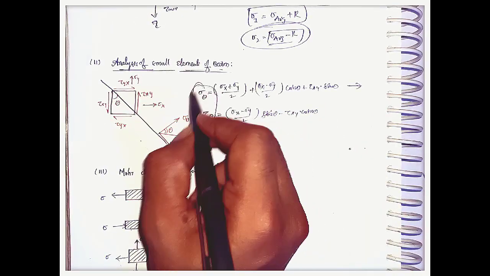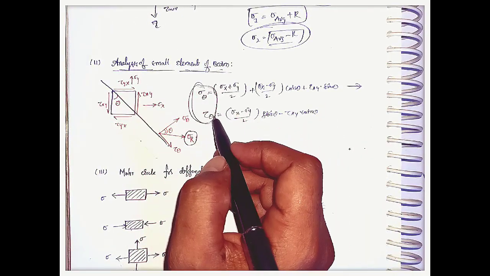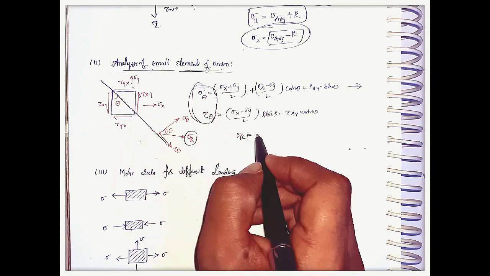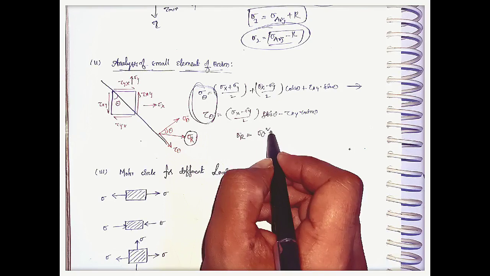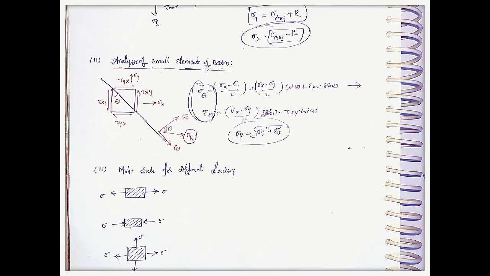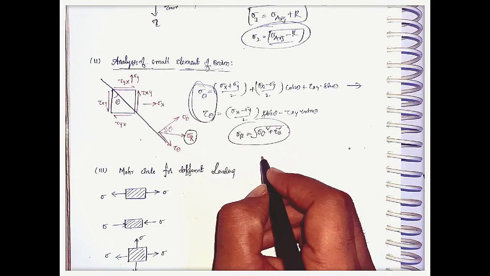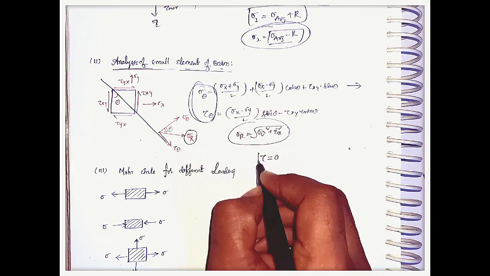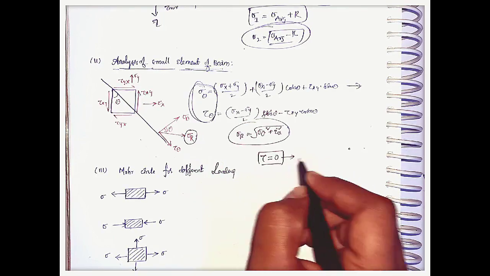These two are the normal stress and shear stress acting on the plane making the angle theta, and the resultant stress sigma is equal to the square root of sigma theta square plus tau theta square. We can calculate the resultant stress like this. And here one more important concept is plane stresses. That is, in complex stresses, if shear stress is 0, then those stresses are called plane stresses.